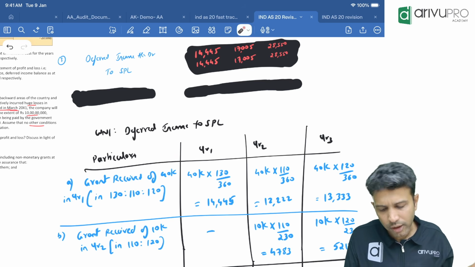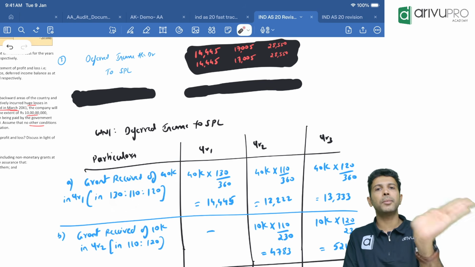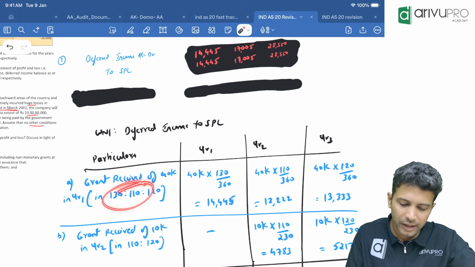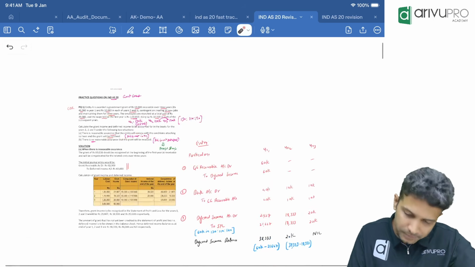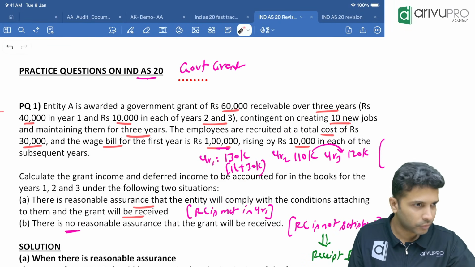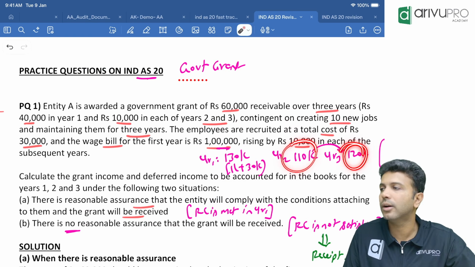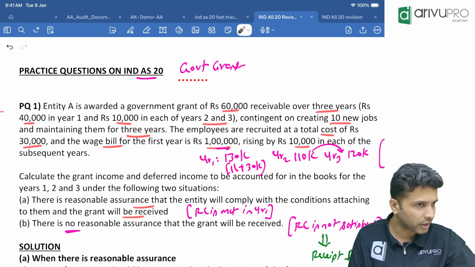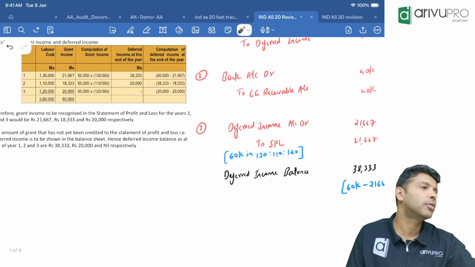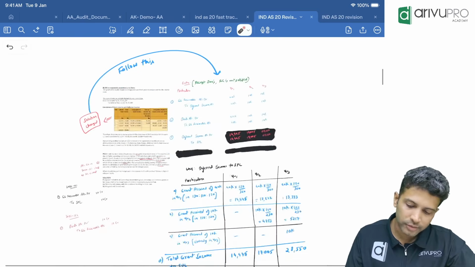We have received 40, no? So 40 you can transfer from deferred income to SPL. In what ratio? Same expense ratio. 130, 110 and 120. What is that 130? 1,30,000 is the total employee cost for the first year. Second year 110. Third year 120. In this ratio, instead of 60,000, we'll use what? 40,000. Okay, sir. That's the first step.